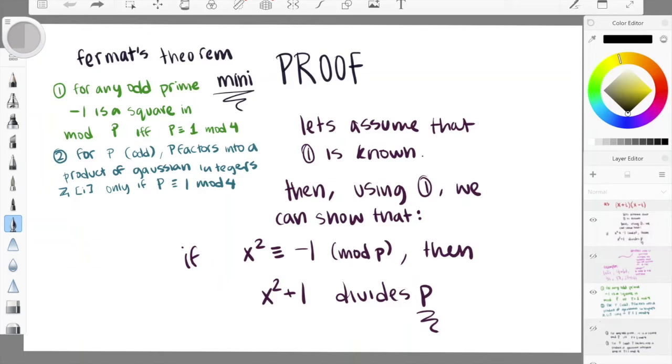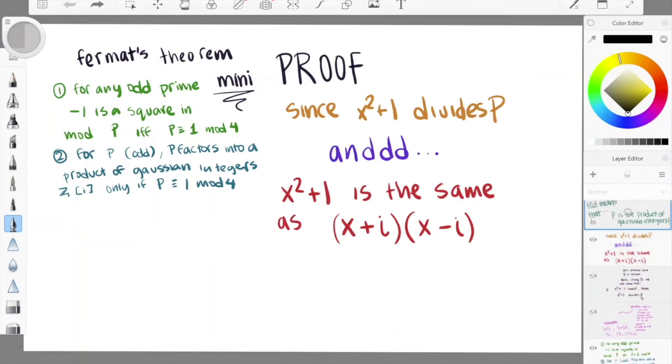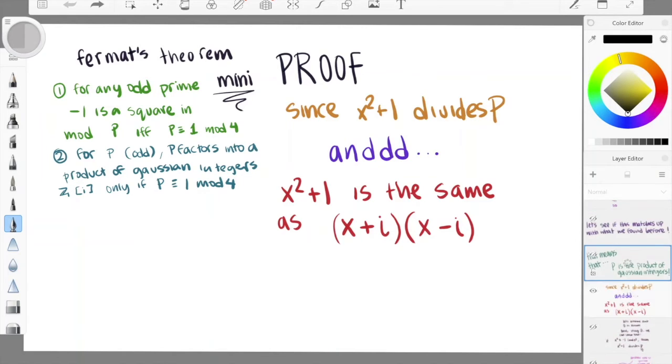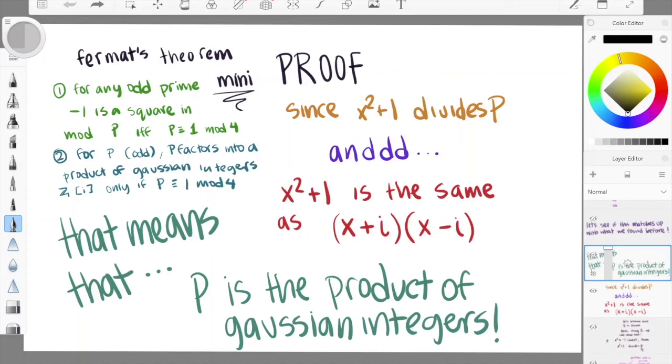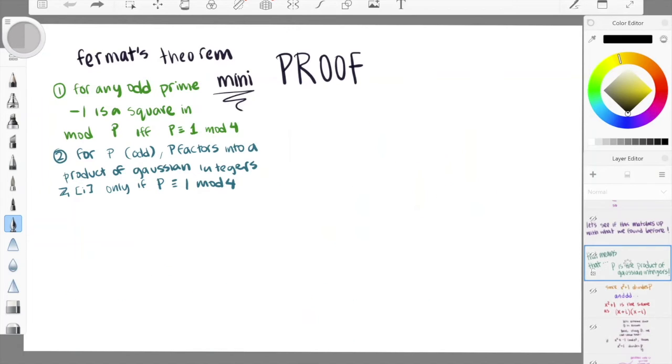Now let's assume that the first part is known. Then, using it, we can show, through the definition of a square in mod p, that x squared is congruent to -1 mod p. Then, we can rewrite that as x squared plus 1 divides p. Since x squared plus 1 divides p, and you can rewrite x squared plus 1 as x plus i times x minus i, that means that p is the product of Gaussian integers.